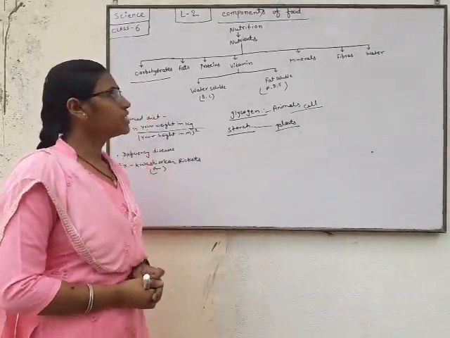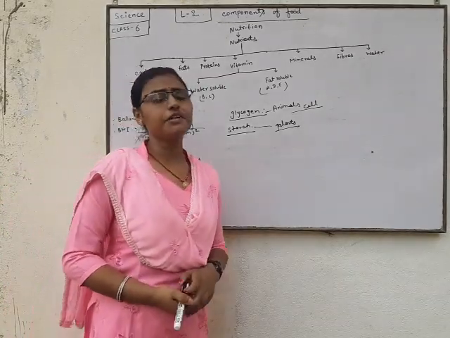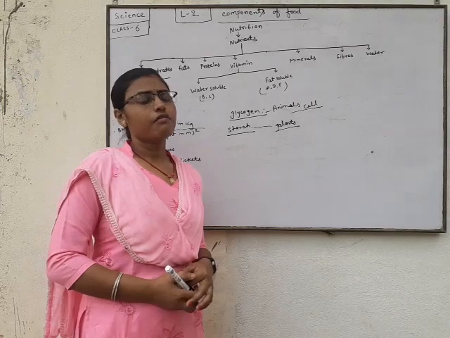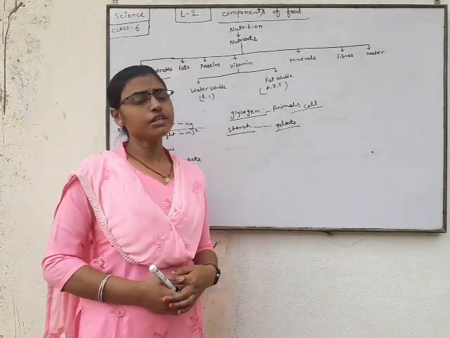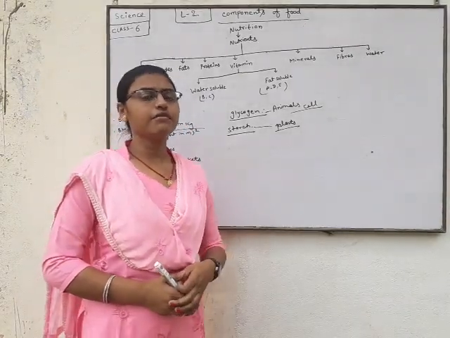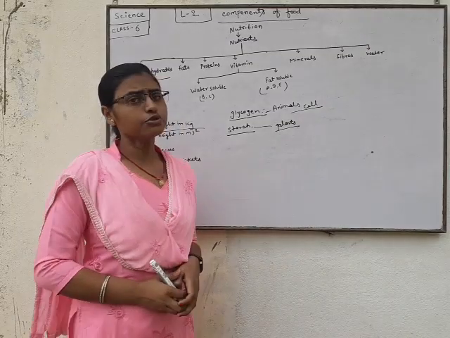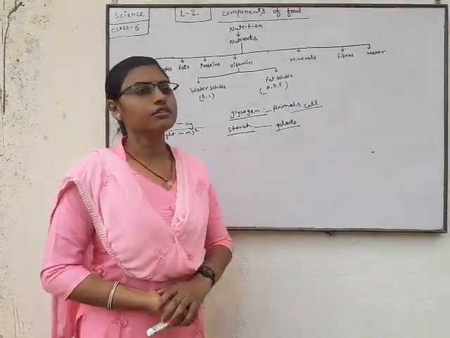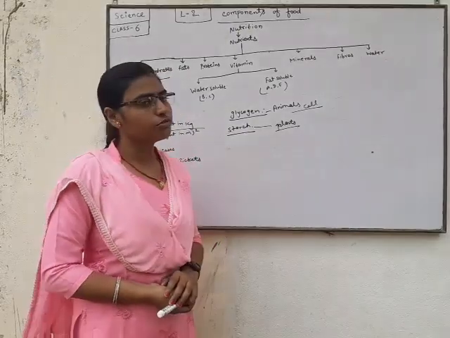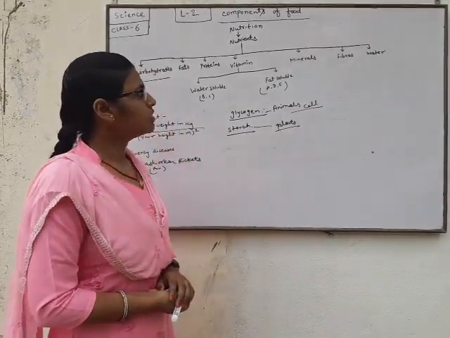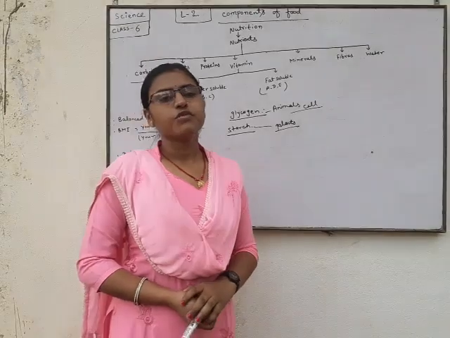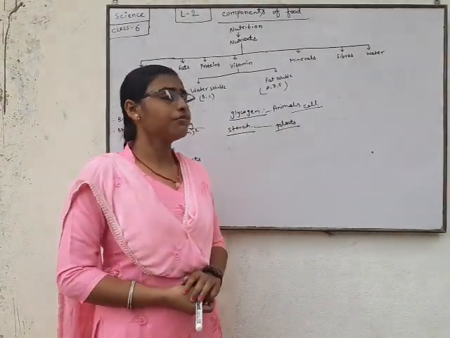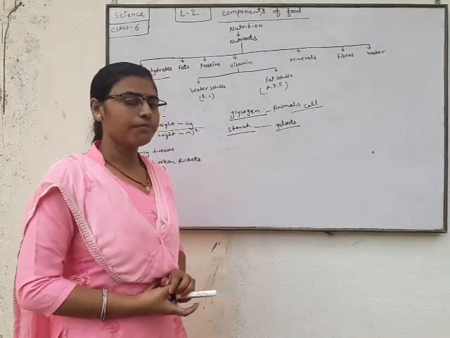Vitamins that are able to dissolve in water are known as water soluble vitamins, and vitamins that are able to dissolve in fat are known as fat soluble vitamins.